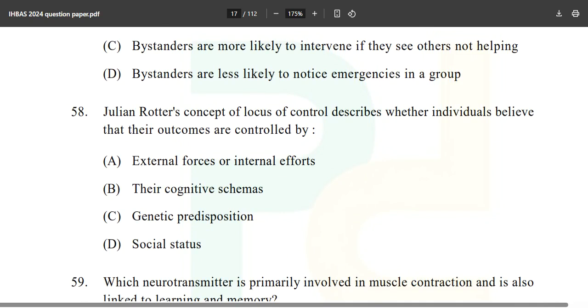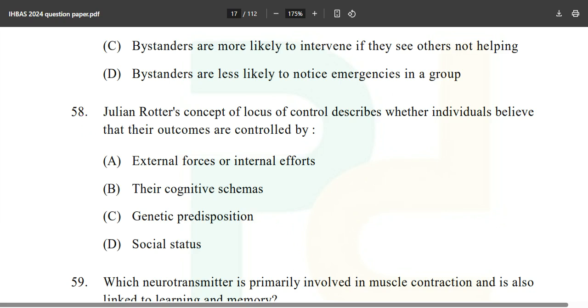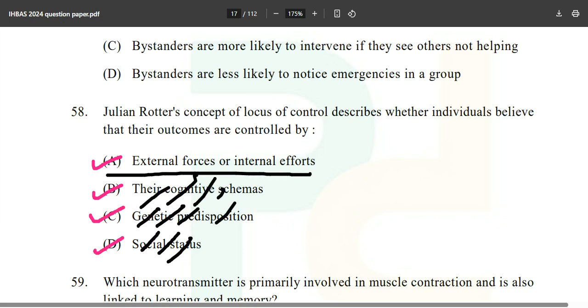Julian Rotter's concept of locus of control. And now interestingly, this question is again from the C book. Don't worry, just read the C, A, N, F, that is it. And for practice you can take mock test series and just do this much, you will clear exam ASAP. Julian Rotter's concept of locus of control describes whether individuals believe that their outcomes are controlled by external forces or internal efforts, their cognitive schemas, genetic predisposition, or social status. No. External forces or internal efforts.